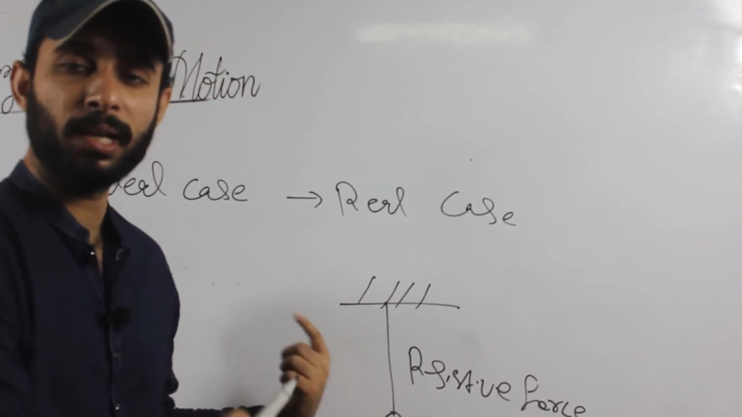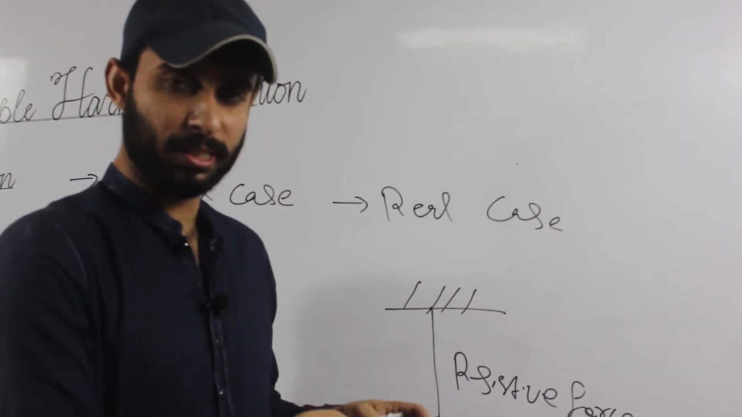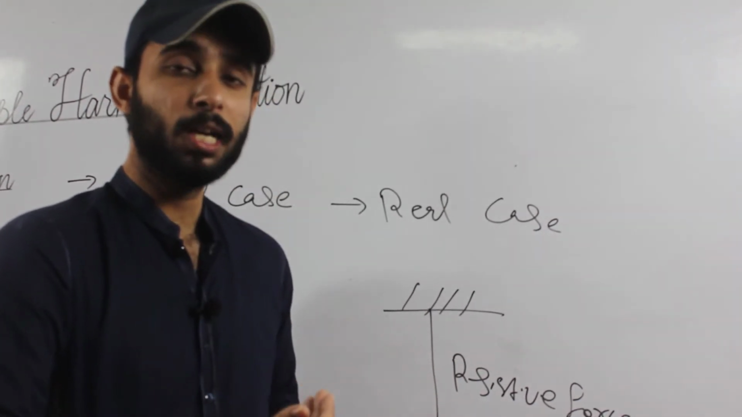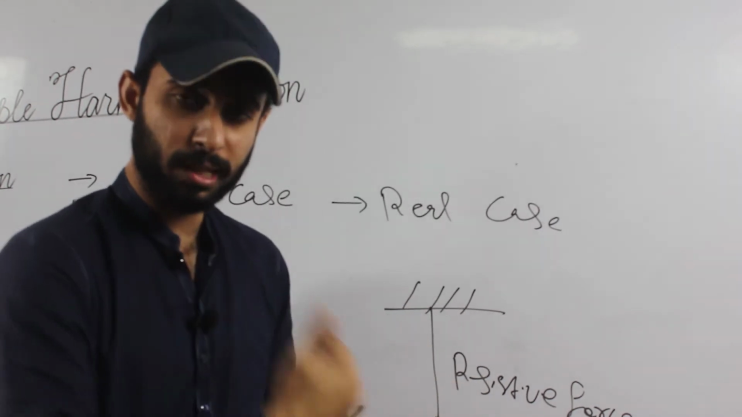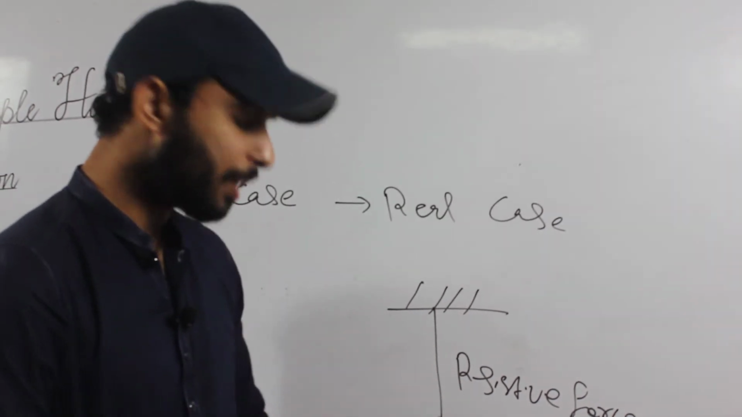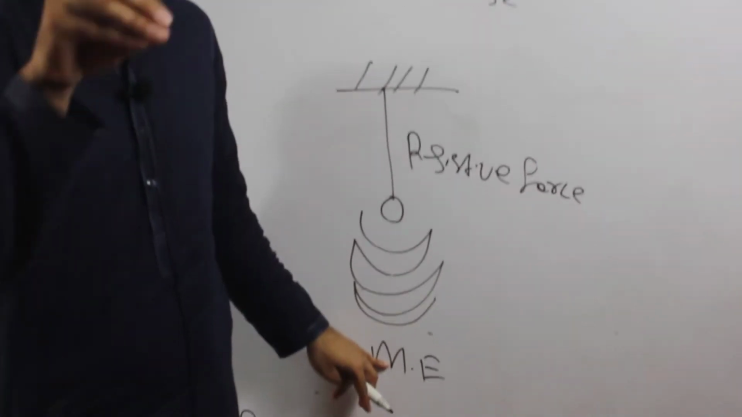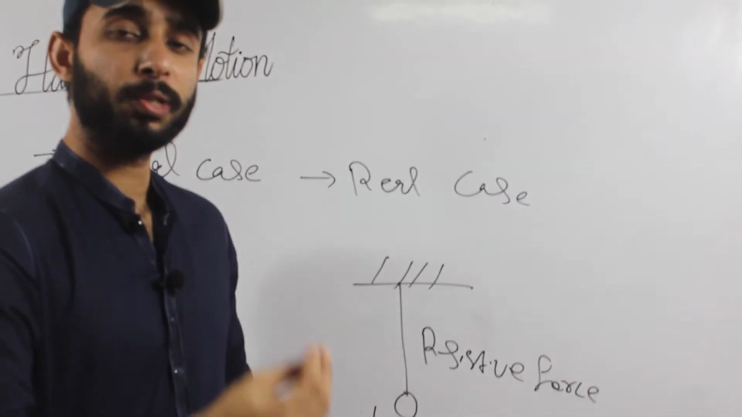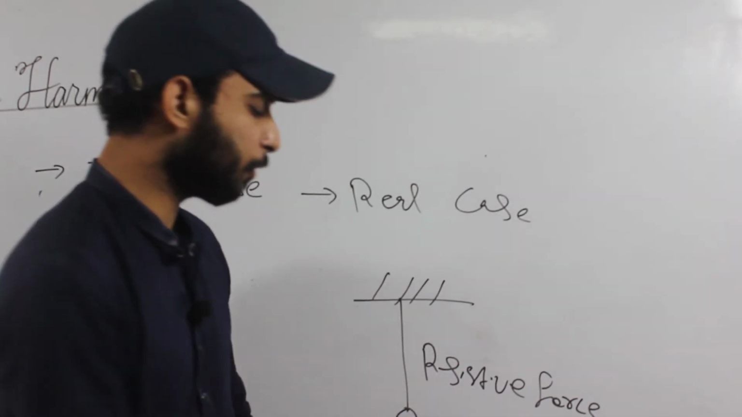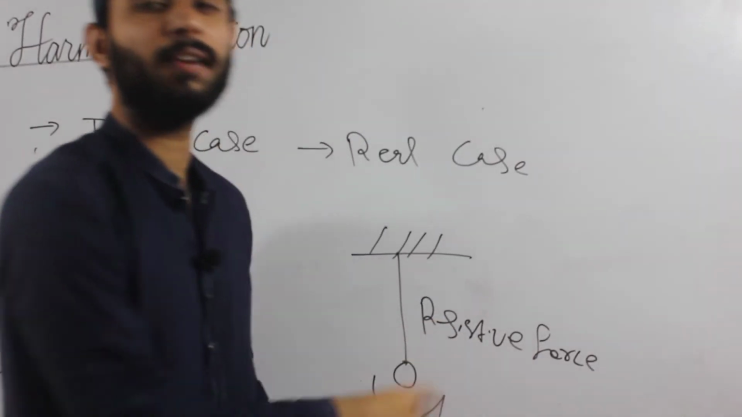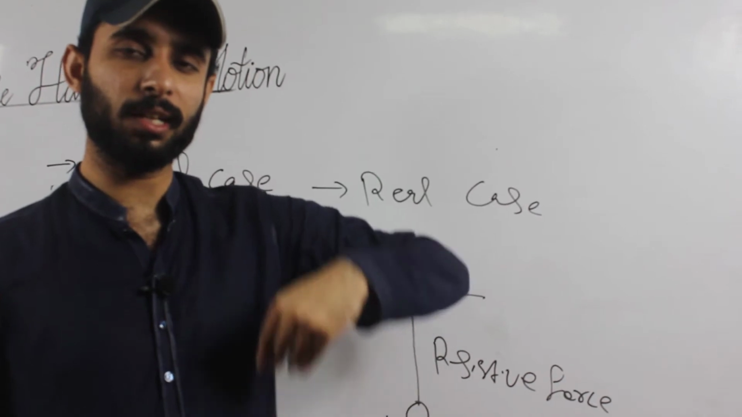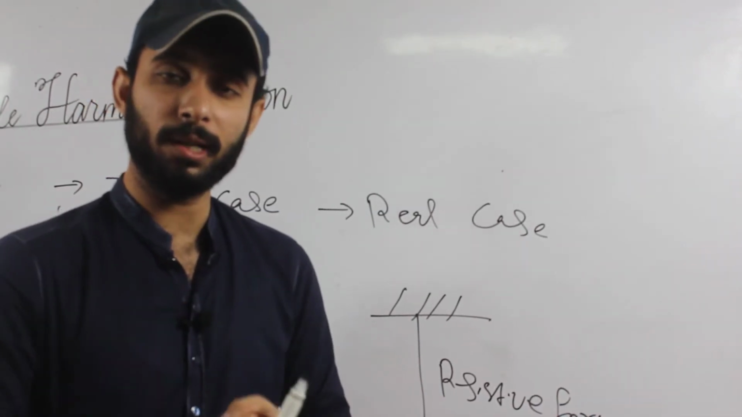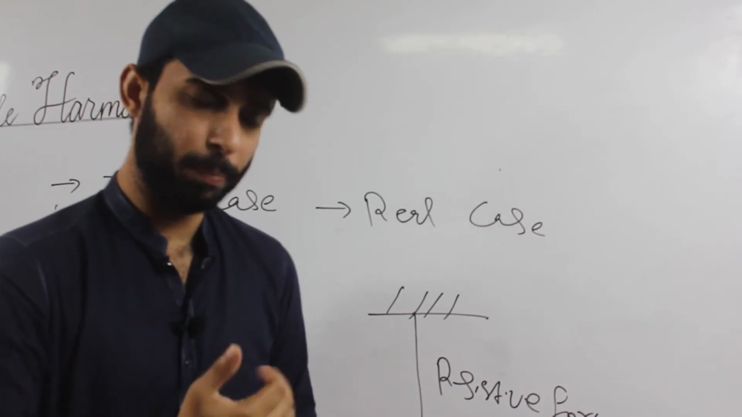Previously we discussed an ideal case. In a real case, we consider the oscillation of a system in the presence of a resistive force. Due to the oscillation of a body or system, mechanical energy is produced, but this mechanical energy is gradually lost due to damping, or you can say due to the resistive force. Whenever the mechanical energy is completely converted into another form of energy, the oscillation of the body stops.